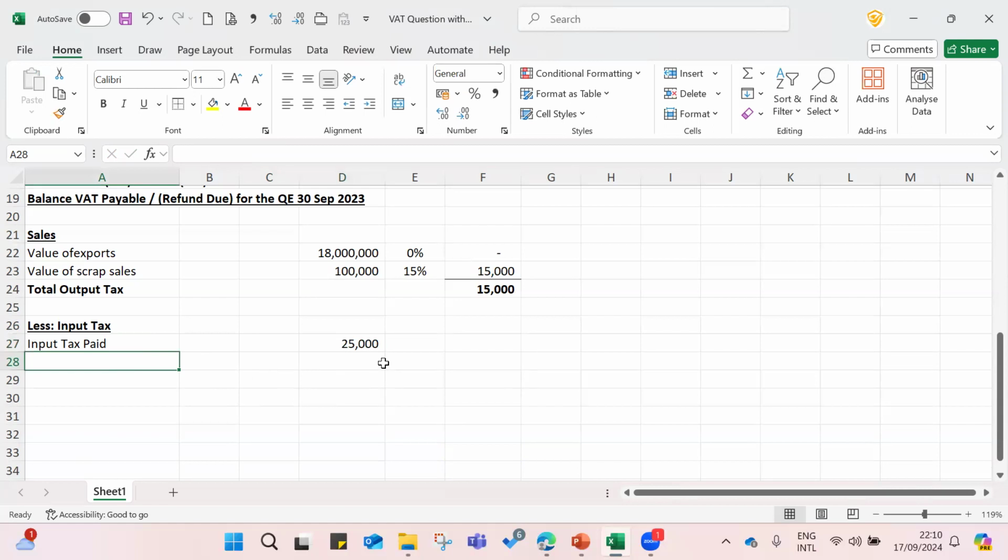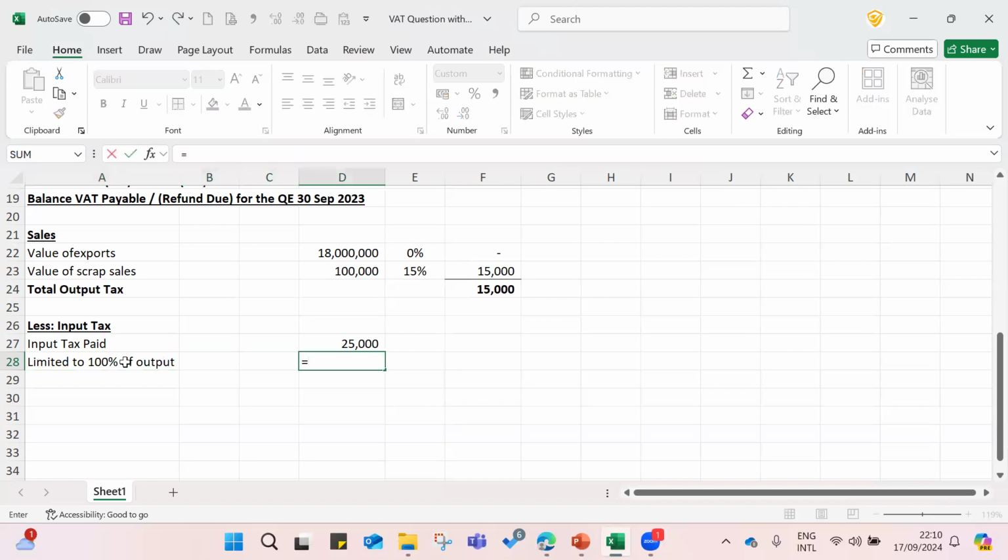Then you need to be mindful how much you can claim, because you have only output of 15,000. Then it is limited to 100% of the output tax, right? You need to limit it to 100% of output.